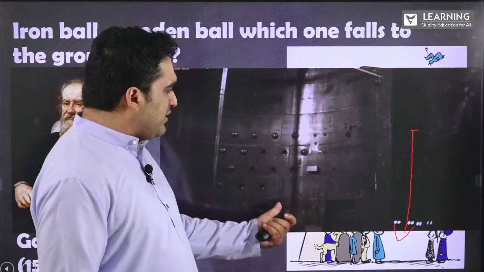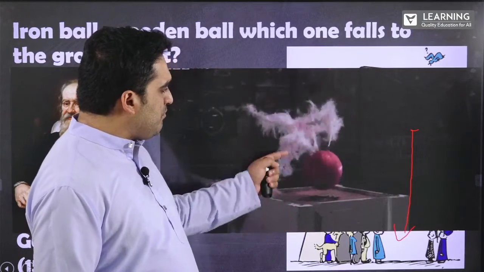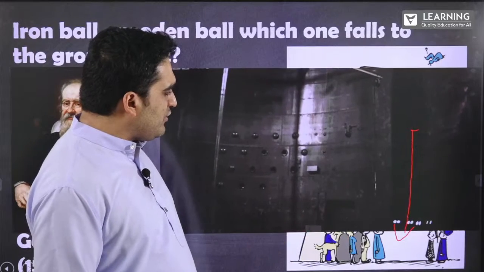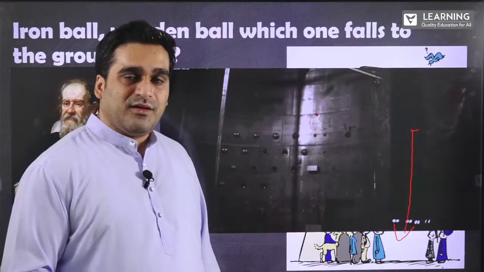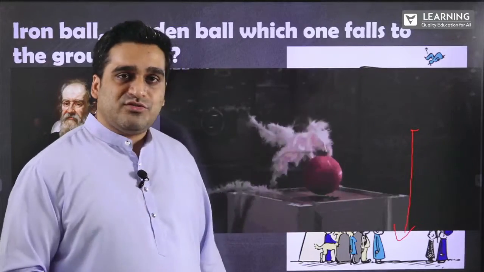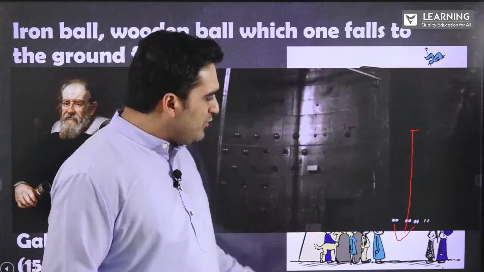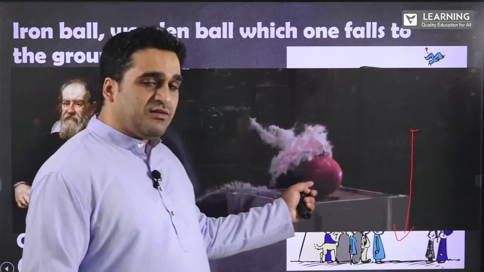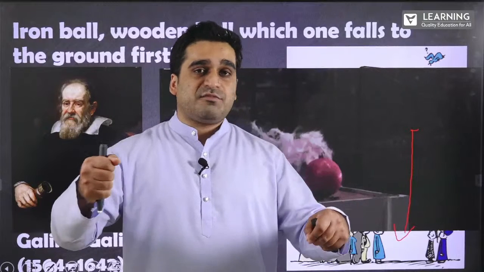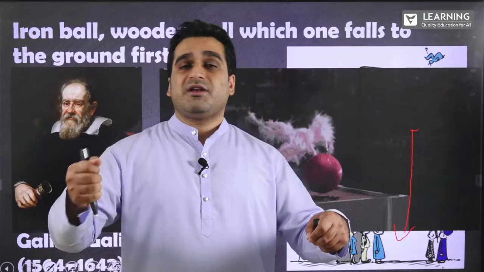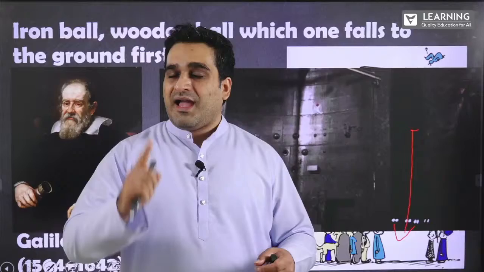But in this animation, you see both objects fall to the ground at the same time. So why? Well, I'll leave that question to you. Reason out why both objects fall to the ground at the same time here, but in the experiment with a hammer and a feather, the hammer falls first. So why does that happen?